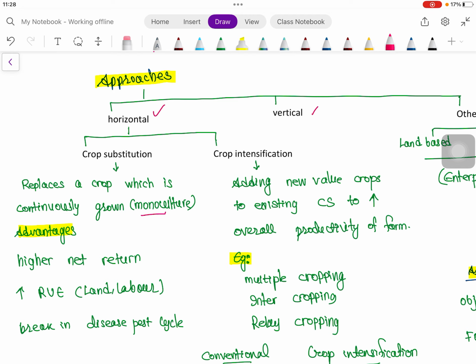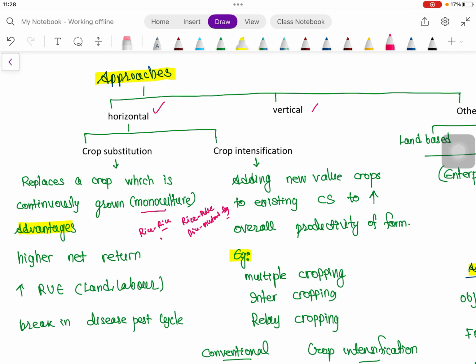For example, suppose we replace rice, so this was a traditional system. Suppose we are going for now rice, then pulses, or rice, mustard, then green gram in the Zaid season or summer season. So that is crop substitution.